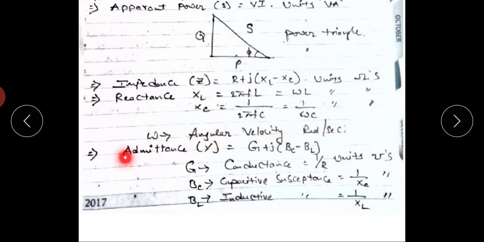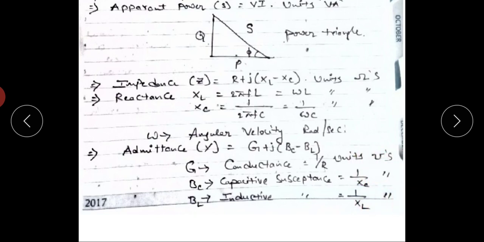Next, admittance, which is represented by Y. Admittance is defined as the reciprocal of impedance. So Y equals 1 by Z, and the general form is Y equals G plus j times (BC minus BL). Here G is conductance, and G equals 1 by R. BC is capacitive susceptance and BL is inductive susceptance. BC equals 1 by XC, and BL equals 1 by XL. Conductance G, BC, BL, and admittance units are mhos.